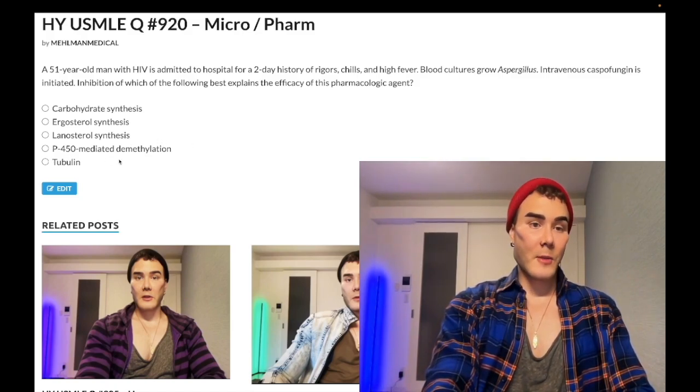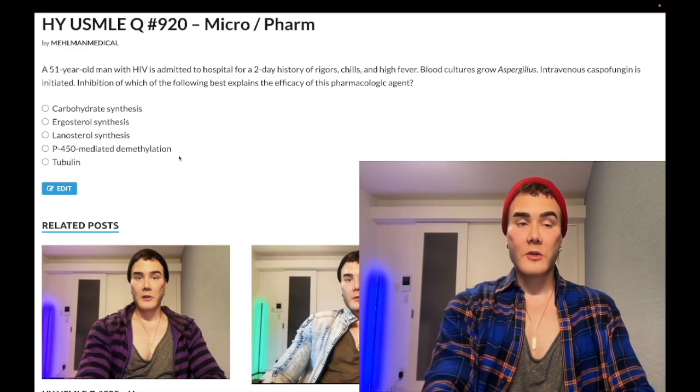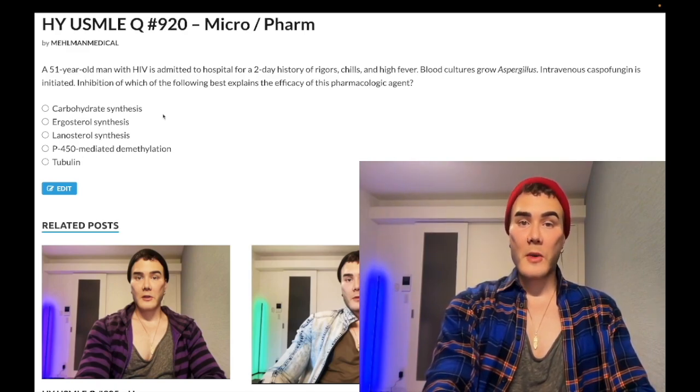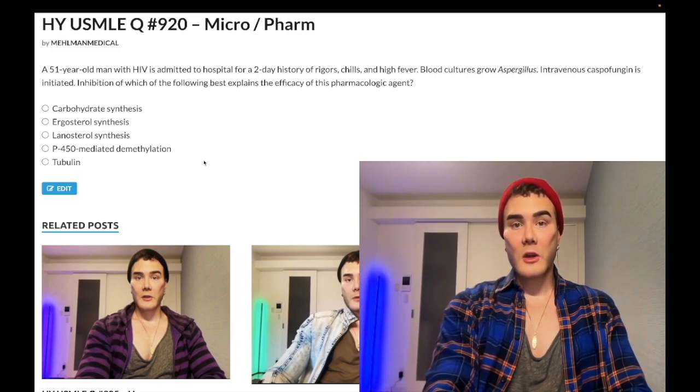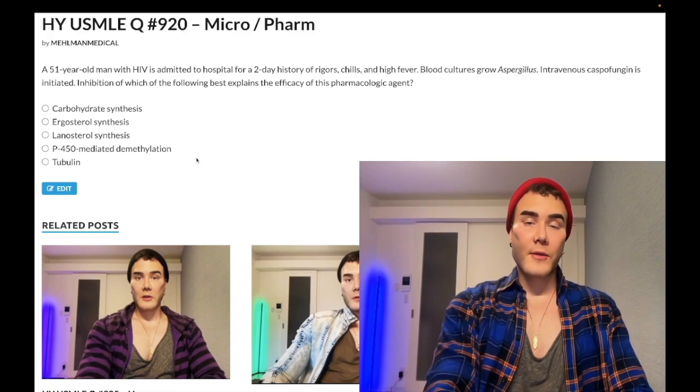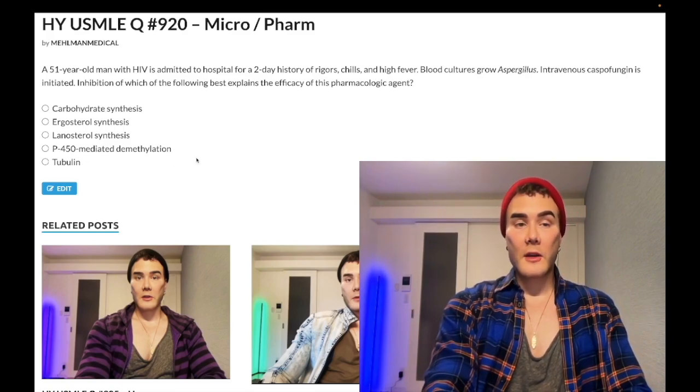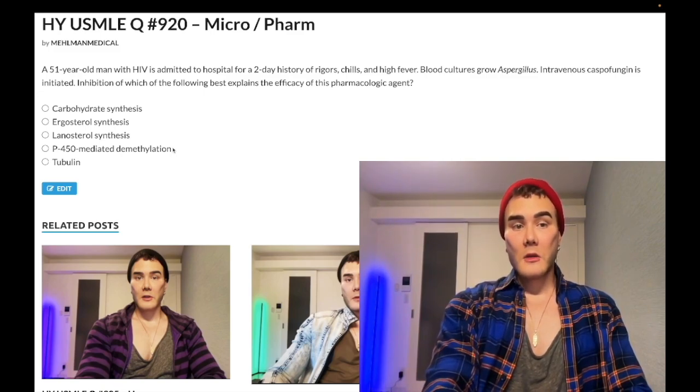Choice D, P450 mediated demethylation, wrong answer. This refers to azoles, same as choice B. Okay, so the conversion of lanosterol to ergosterol is via an enzyme called 14-demethylase. And they asked this straight up in one of the NBME exams. They say the oral agent given to treat vulvovaginal candidiasis in this patient inhibits which of the following? And the answer is P450 mediated demethylation. And that strikes students as obscure. It's not. I've harped on this in my content. Okay, so wrong answer.